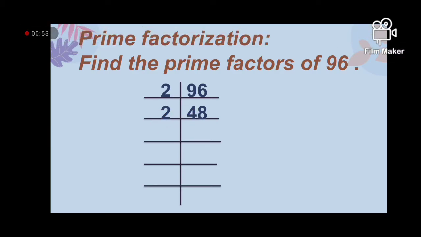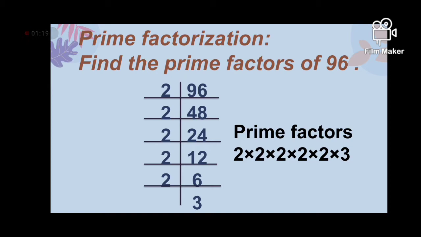Then 2 24s are 48, then 2 12s are 24. Again even number, so 2 6s are 12. 6 is also an even number, so again we will divide it by 2. 2 3s are 6 and 3 1s are 3. Now the prime factors of 96 are 2 multiplied by 2 multiplied by 2 multiplied by 2 multiplied by 2 and multiplied by 3. Means 5 times 2 and 1 times 3. These are the prime factors of 96.